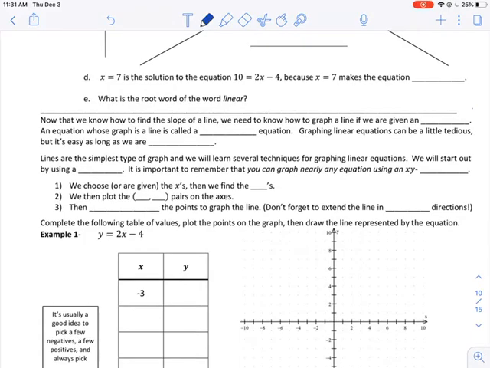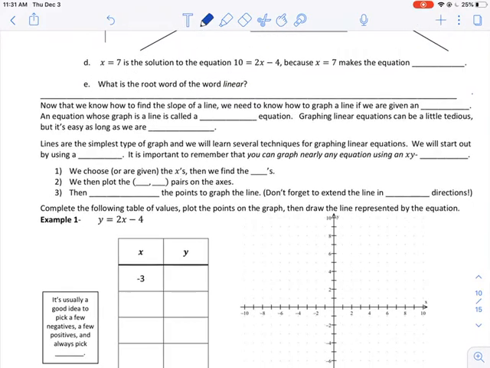Now that we know how to find the slope of a line, we need to know how to graph a line if we are given its equation. We're actually going to be learning linear equations. Those are equations of lines and their graphs, forwards and backwards. We're going to learn how to graph them, and how to use them to solve problems, all sorts of things.